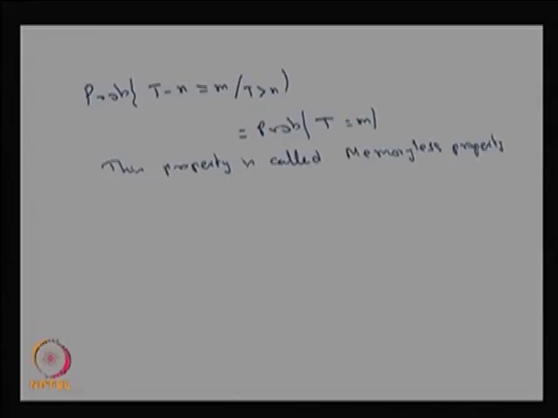That means the right hand side result is independent of n, and the residual number of arrivals has the same distribution as the original arrival distribution. Therefore, this satisfies the memoryless property. So the geometric distribution satisfies the memoryless property in discrete time, and there is another distribution that satisfies the memoryless property in continuous time, which is the exponential distribution.